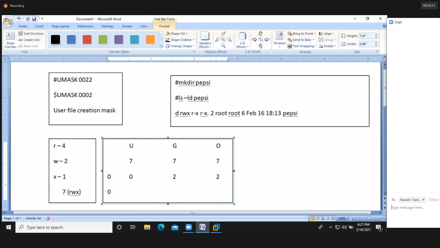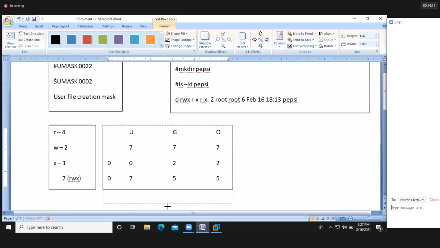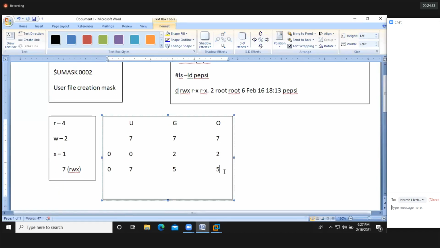Leave aside the first 0, we'll discuss it later. 7 minus 0, how much, guys? Yes, 7 only. Then 7 minus 2, 5. Can we write it like this? 7, full permission, RWX, for user.